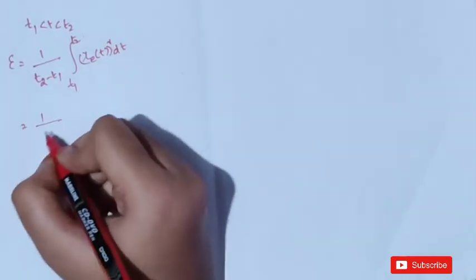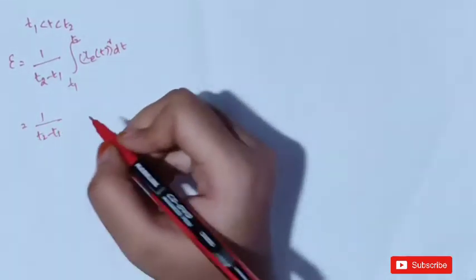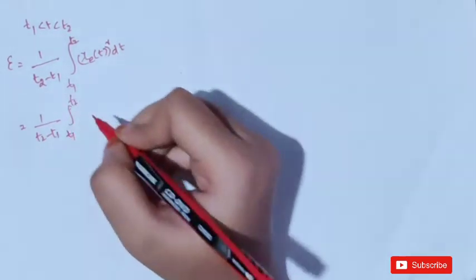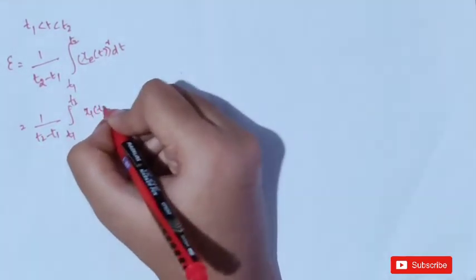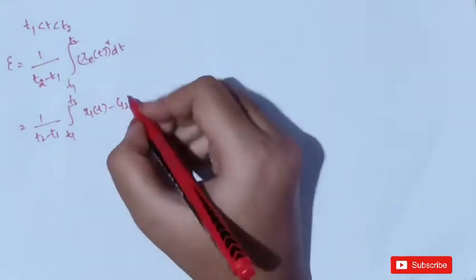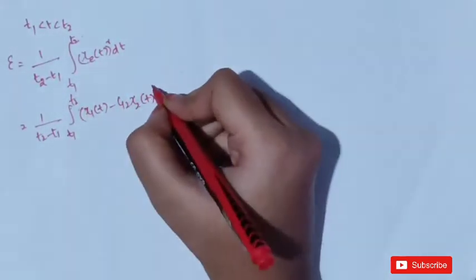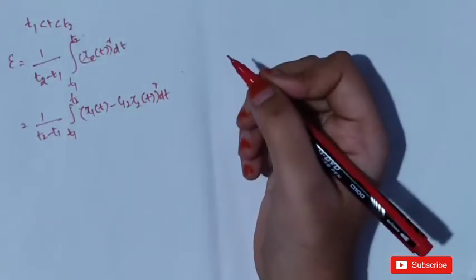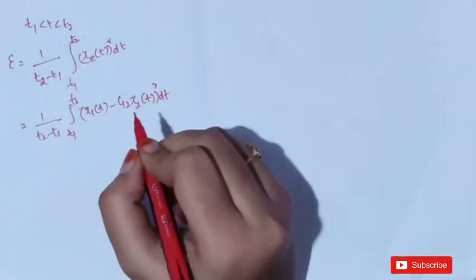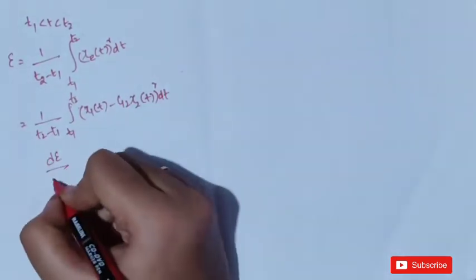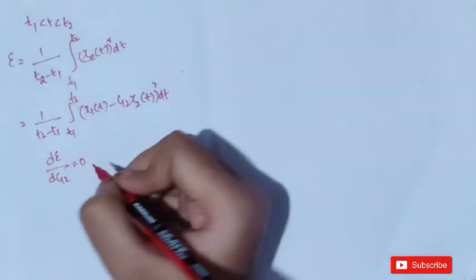What is the xc of t value that we have found out? xc of t is nothing but x1 of t minus c12 into x2 of t, whole square, dt. To find the mean square error, we need to differentiate this equation with respect to c12 and equate it to 0.